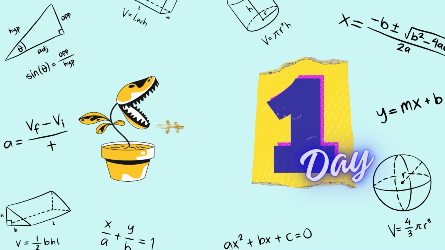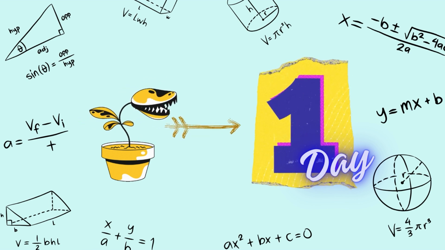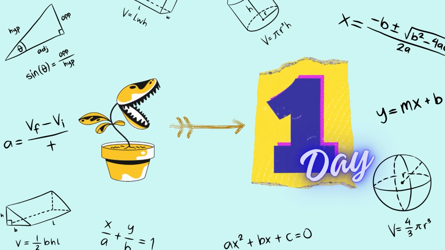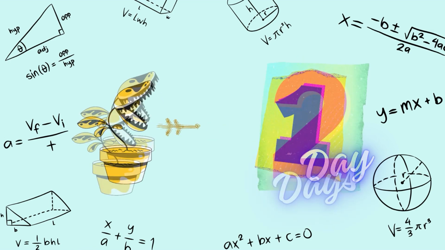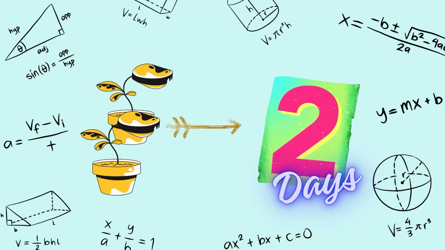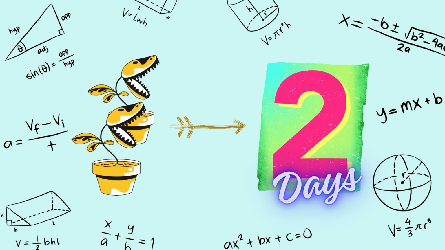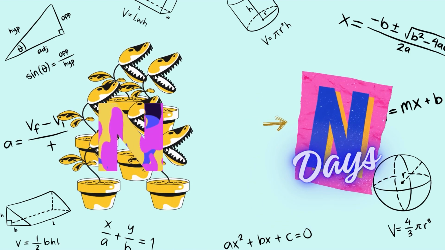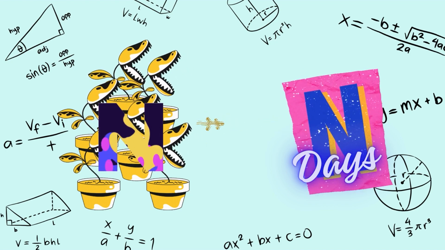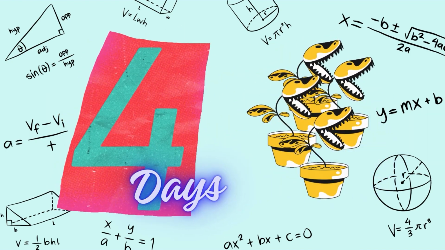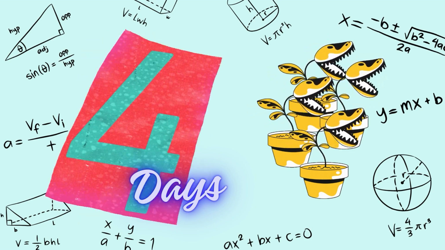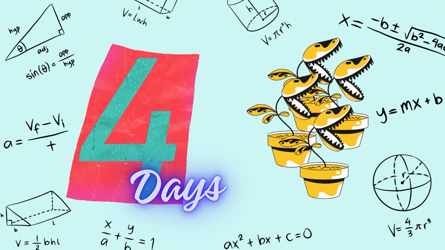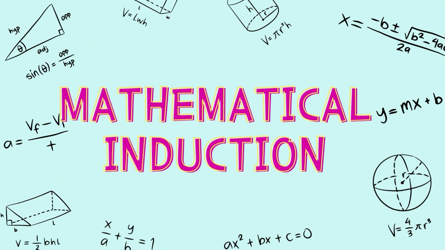In other words, according to the 2 inferences explained earlier, if there is one enchanted flower, it would be plucked by everyone on the first day. If there were 2 enchanted flowers, all the flowers would be plucked and discarded on the second day. Therefore, if there are n enchanted flowers, on the nth day they will all be thrown away. On the 4th day, all the enchanted flowers were discarded, and the residents' magic was lifted, so the correct answer is 4 flowers. Using induction in this way and rigorously proving it mathematically is called mathematical induction.